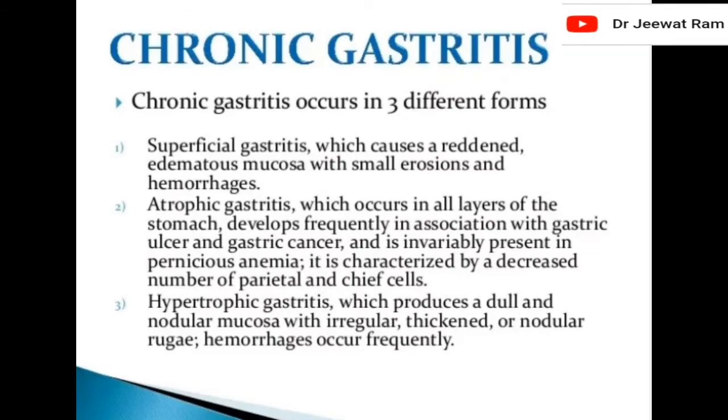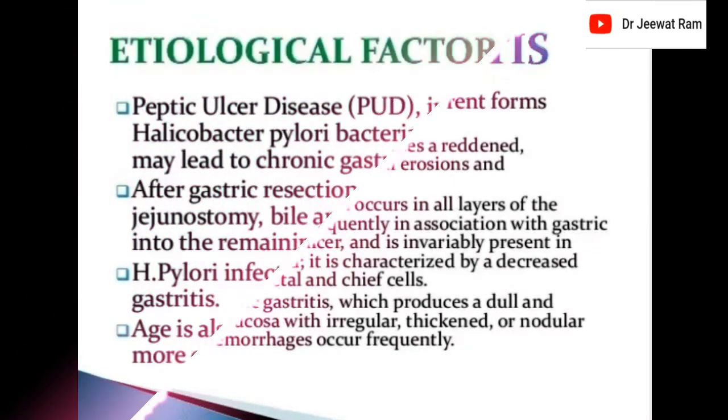It is characterized by a decreased number of parietal and chief cells. Hypertrophic gastritis, which produces a dull and nodular mucosa with irregular, thickened, or nodular folds; hemorrhages occur frequently.